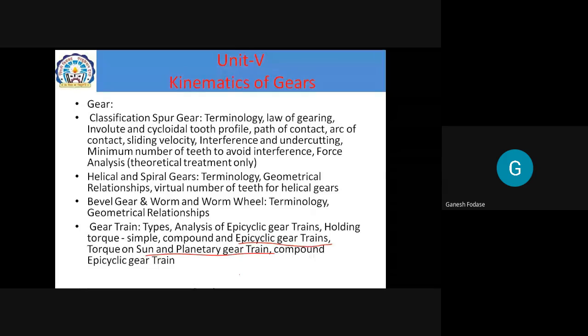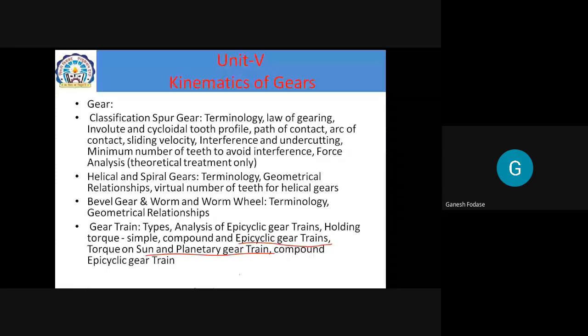Have you heard about differential gearbox? Yes or no? Differential. Okay, in differential, which type of gears are used? Forget about gear trains. Can you tell me which gears are used in differential? Which type of gears are used in differential? Sun and planetary gears. Bevel gear.